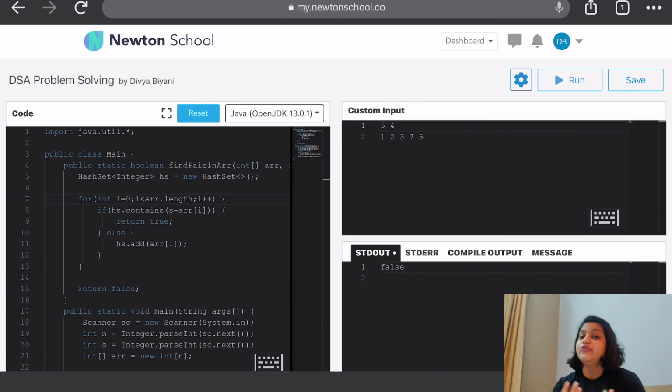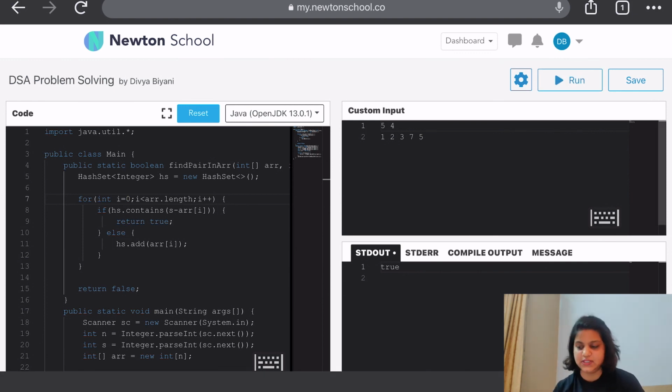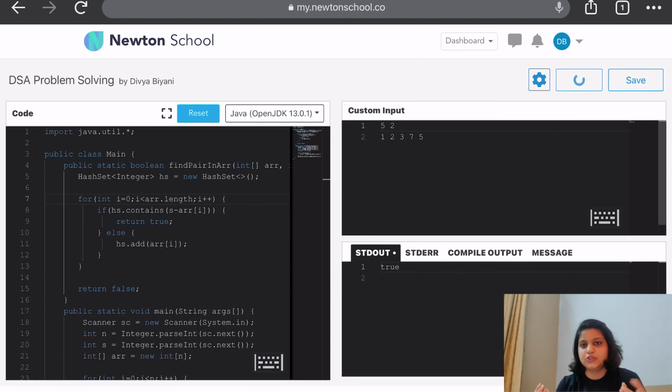And our answer should be false because there is no combination here. Oh, actually our answer should be true, I'm sorry, because we have a combination here, that is 1 and 3 whose sum is equal to 4. So let's see for 2 itself. And our answer should be false because there are no such two numbers whose sum is equal to 2, and our answer is false. So I hope you like the explanation and the approaches of this particular problem statement.